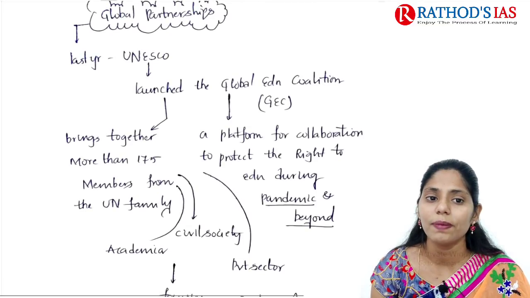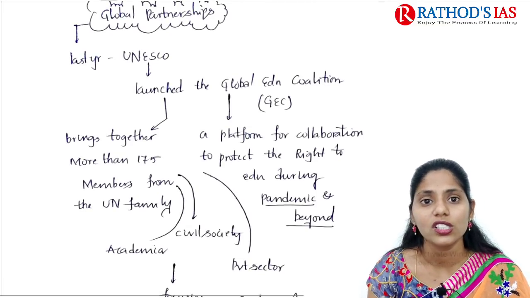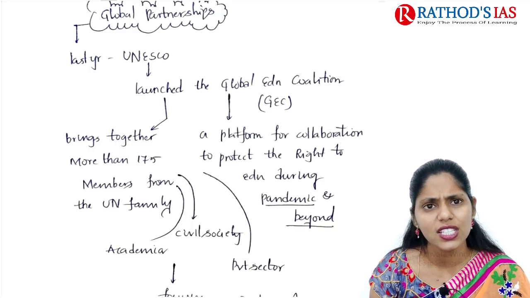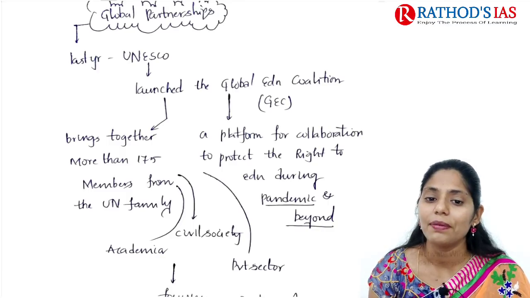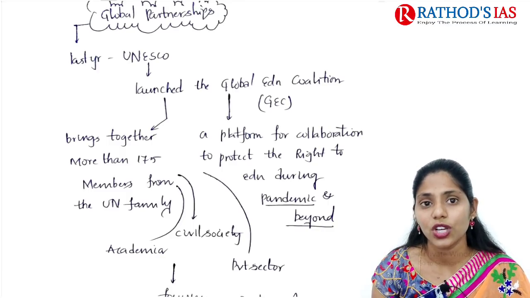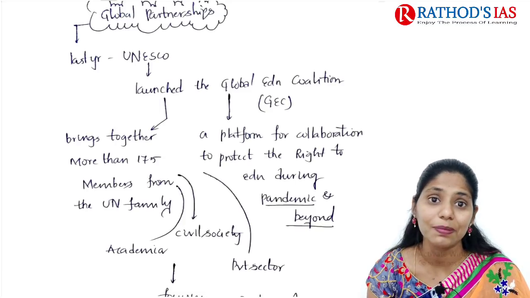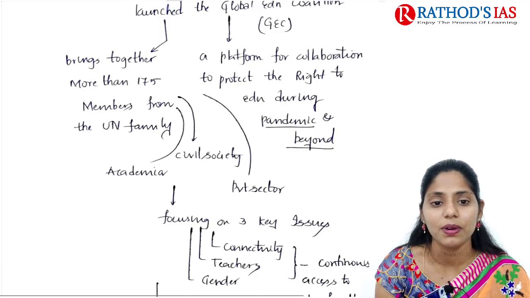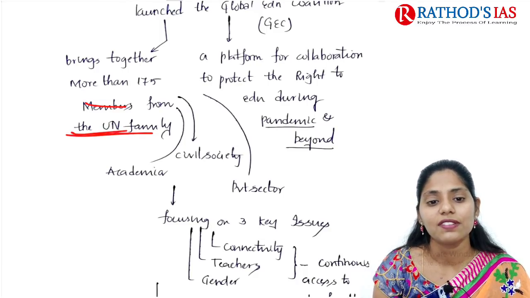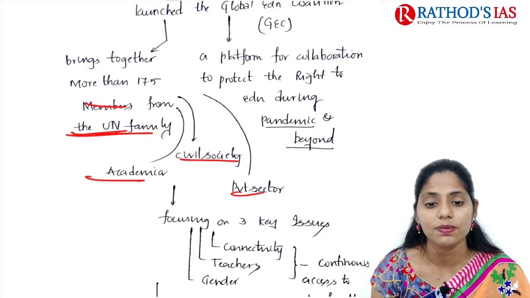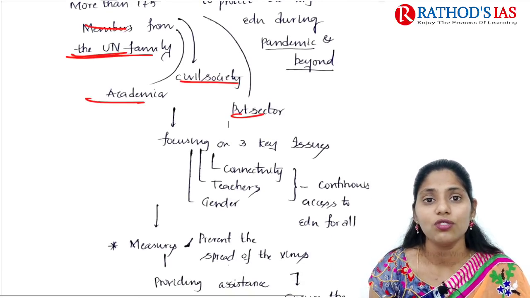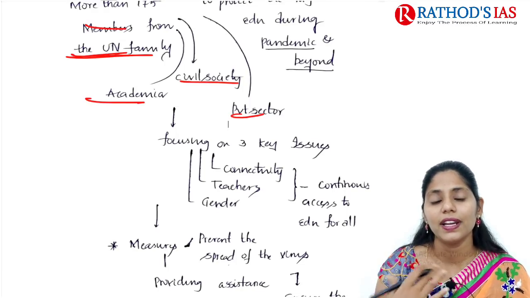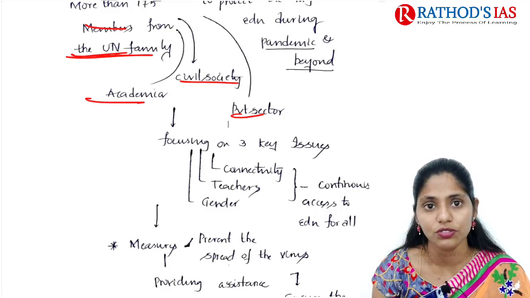If you are talking about global partnership, last year UNESCO also launched the Global Education Coalition, that is GEC. This GEC is a platform for collaboration to protect the right to education during this pandemic and beyond it. This coalition brings together more than 175 members from the United Nations family, academia, civil society and the private sector. It mainly focuses on 3 key issues: connectivity, teachers and gender. They are helpful for continuous access to education for all.